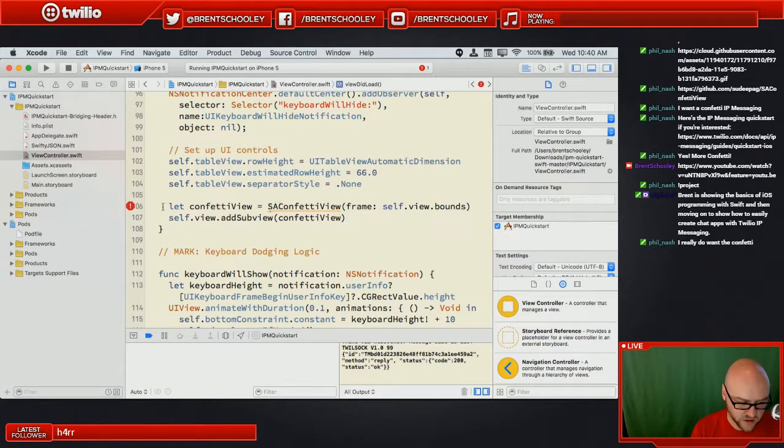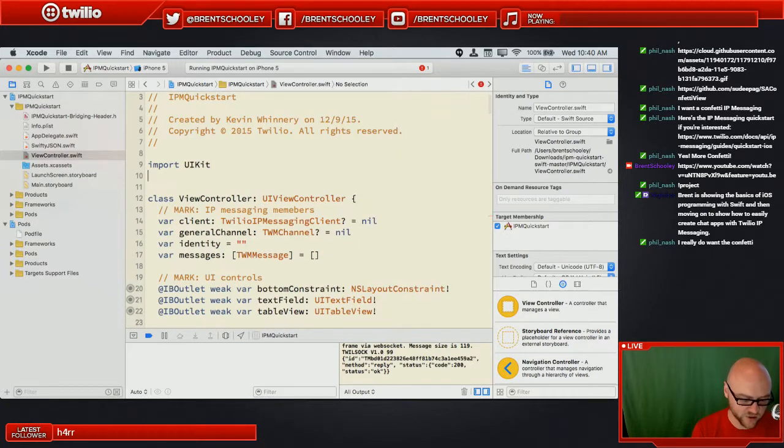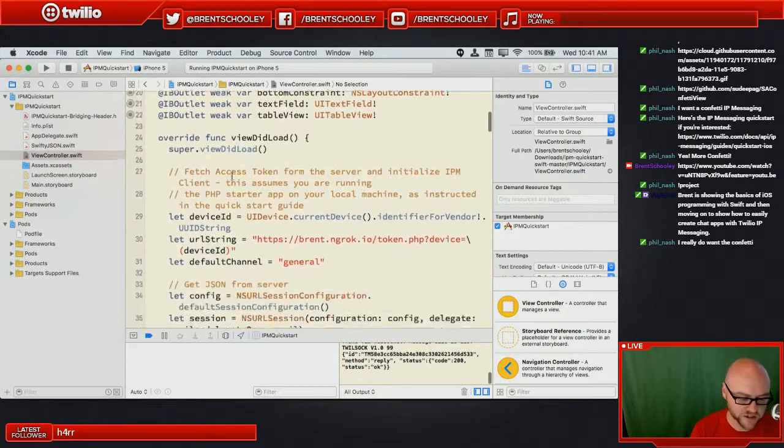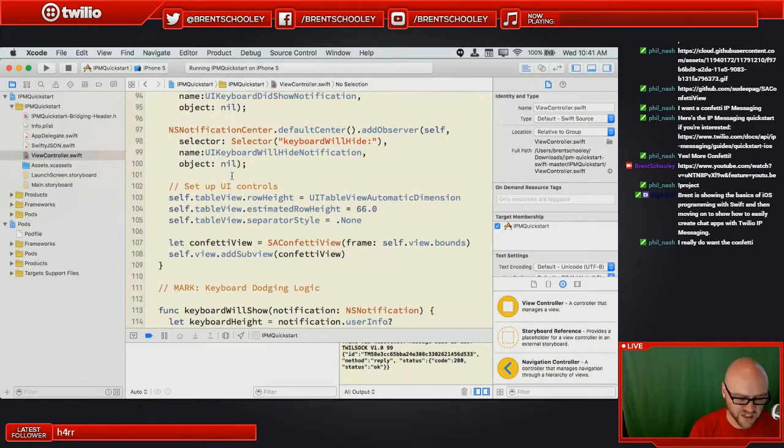Why are you complaining? Oh no. Unresolved identifier. Oh, you know what? We need to import SAConfettiView. So that's interesting. When you bring in a library that's in Swift, you do need to import the module. Ours doesn't require an import because it's structured a little bit differently.